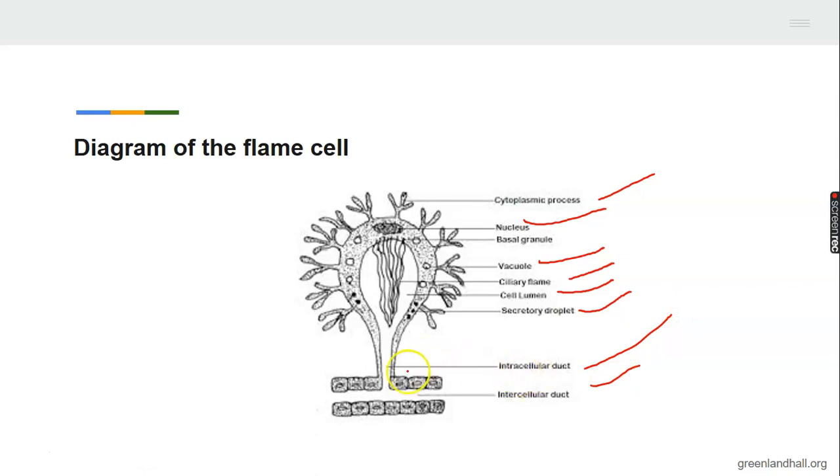duct. So we are going to learn how to draw and label the flame cell. That is one assignment for us. Draw and label this flame cell. Dimension and title must be proper.